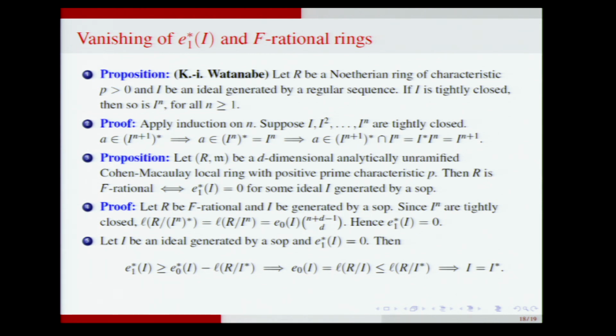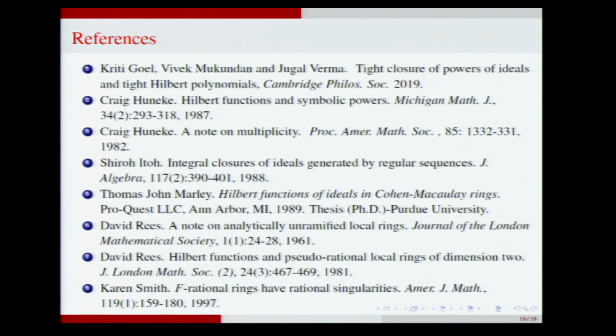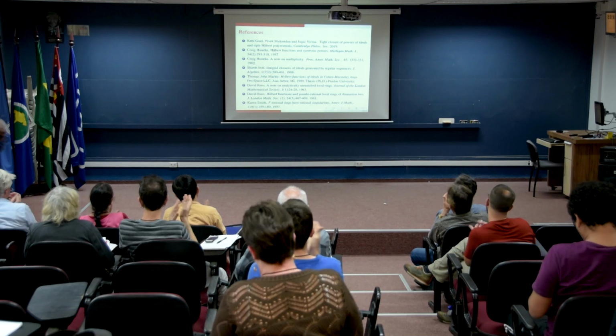And this implies, because e_1^* is 0, that e_0(I), which is equal to the length of R mod I because the ring is Cohen-Macaulay, and I is contained in I^*, and therefore the length of R mod I is less than or equal to the length of R mod I^*, but the length of R mod I^* is less than or equal to the length of R mod I, and therefore I equals I^*, and therefore R is F-rational. Here are the references. Thank you.